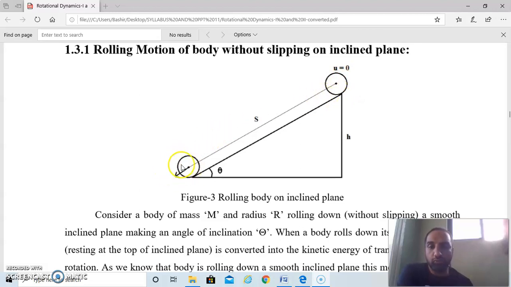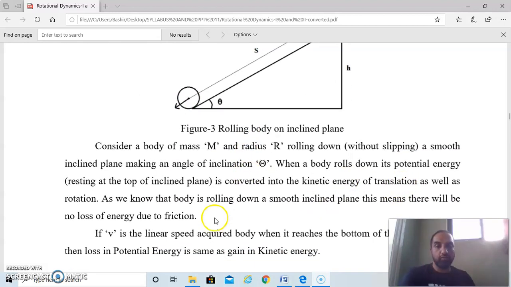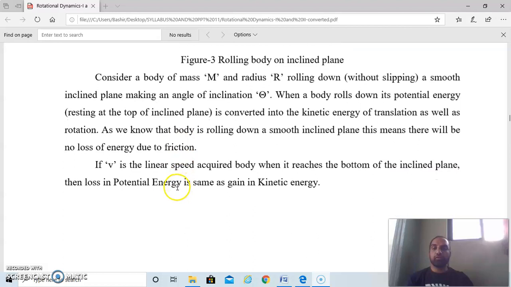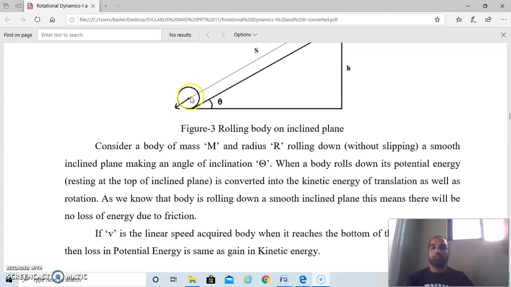But the kinetic energy of the rolling body at the bottom has two different values: translational as well as rotational kinetic energy. Due to the smooth inclined plane, we can say that there is no loss of energy due to friction. Now when it reaches the bottom, it acquires some velocity. That velocity is denoted by v. So v is the linear velocity of the rolling body when it reaches the bottom of that inclined plane.